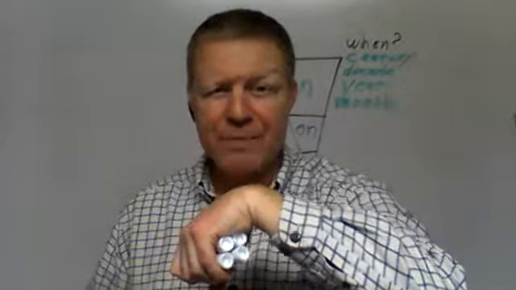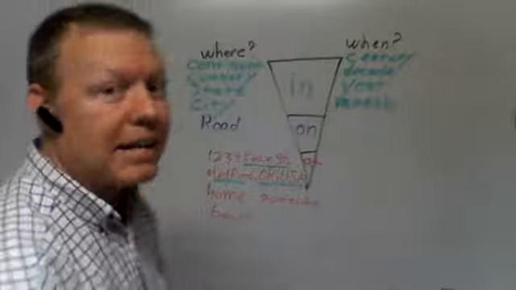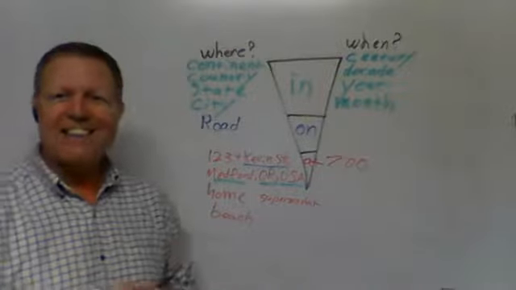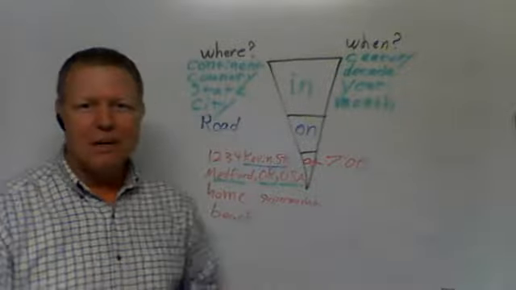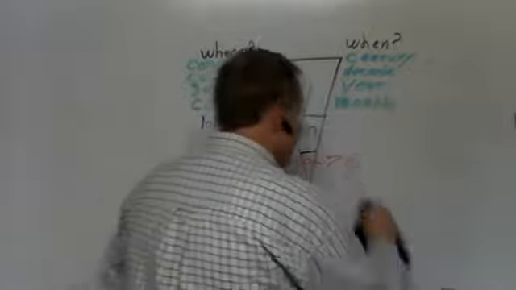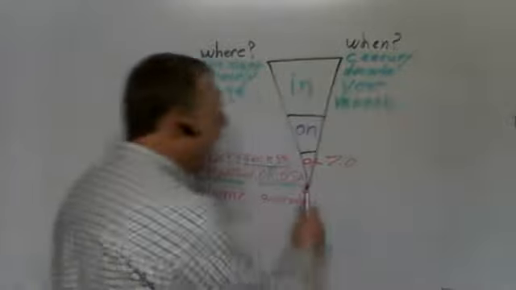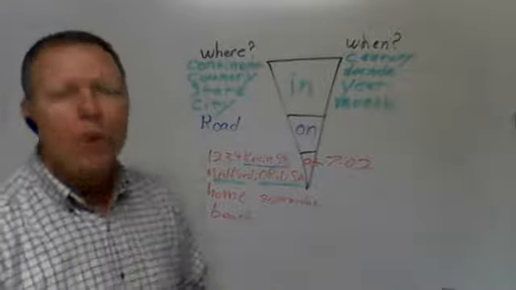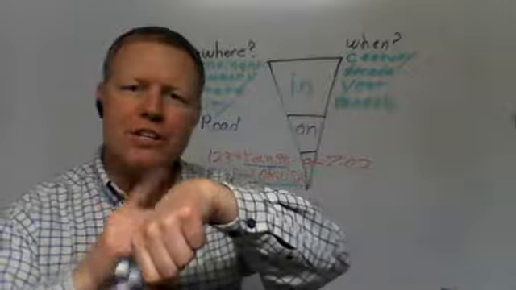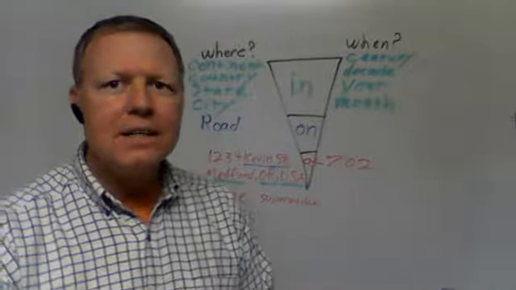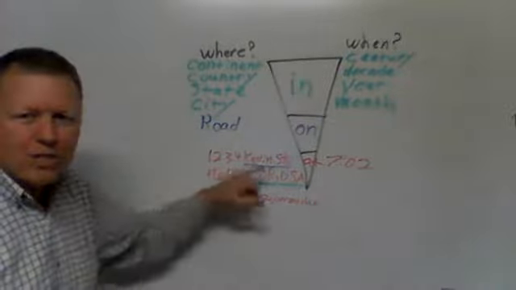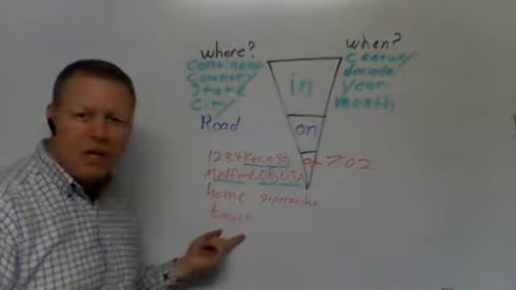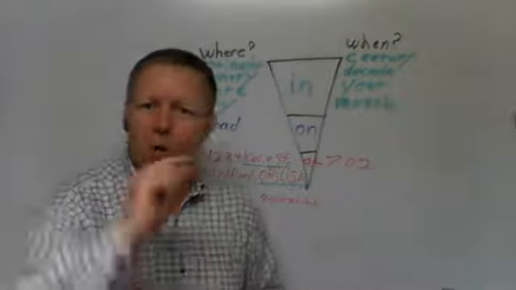Well, what time is class? Oh, class is at 7 o'clock. Great. So a time of day is at. But wait a minute. We were a little late for class today, so class is usually at 7 o'clock, but today we began at 7:02. Oh, okay, right on, that's nice. That's a specific time of day that we are at. But just like this, we have all the numbers to tell where we are at. But then I don't know the address of the beach, so surely there are some times that don't have numbers.